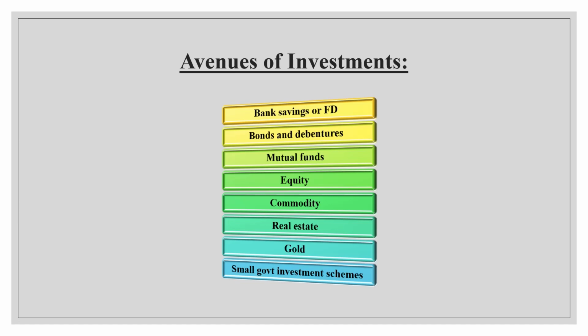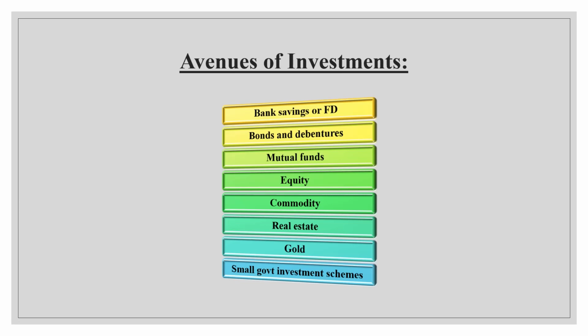Next avenue is equity. Each and everyone knows about equity, where you can trade in equity. Before you trade in equity, you need a demat account, which stands for dematerialization account. Through the help of a demat account, you can trade the shares, you can buy and sell the shares. Next, coming to commodity. The term itself says you are investing in coffee, tea, or any commodity, it may be gold, silver, platinum, anything. It may be trading in that particular commodity, which has some greater return.